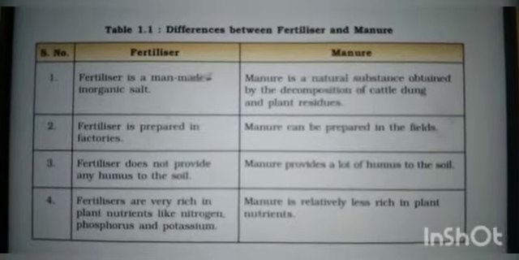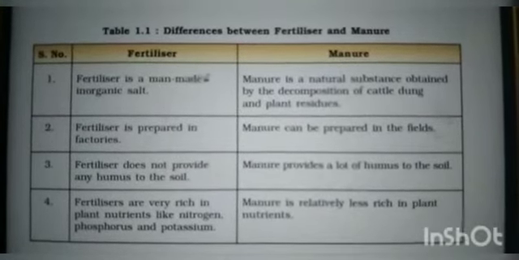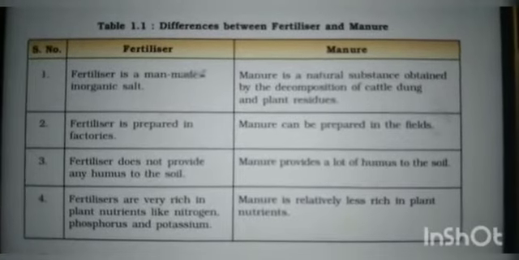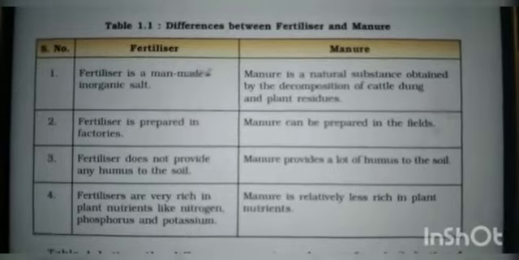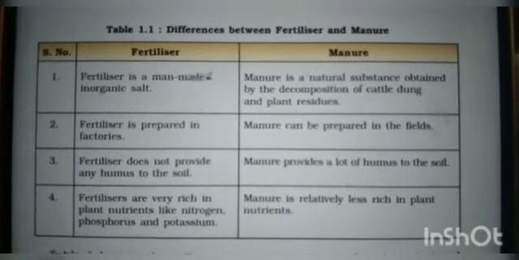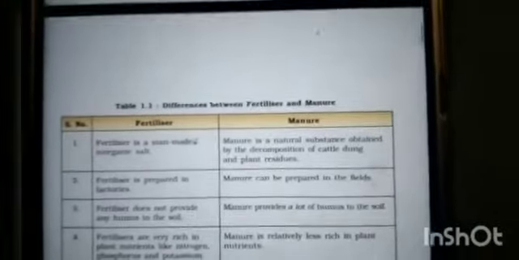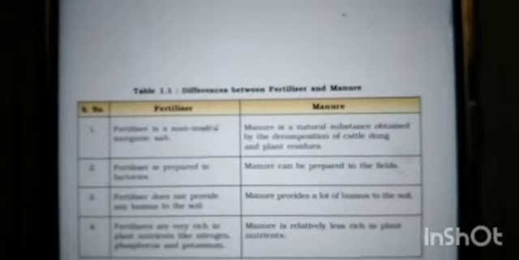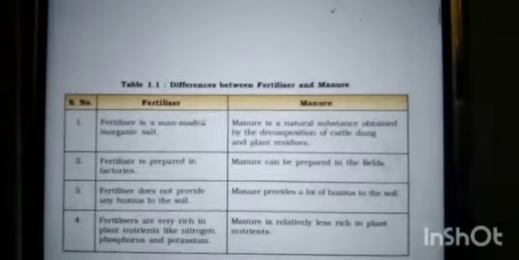In fertilizers there will be a fixed amount of nutrients, but in manures we cannot predict a fixed amount of nutrients. So these are the differences between fertilizers and manures. Now the advantages of manures: organic manure is considered better than fertilizers because it enhances the water holding capacity of the soil.